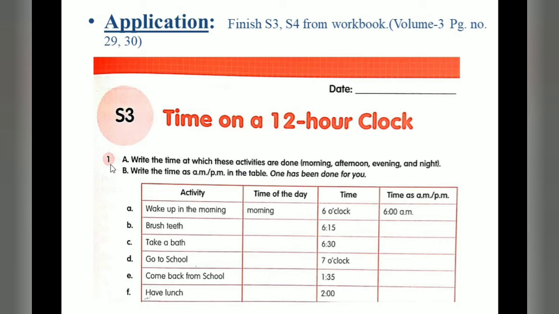The first question, part A: write the time at which these activities are done, morning, afternoon, evening and night, and write the time as AM or PM in the table. One has been done for you. Wake up is in the morning, time is 6 o'clock, so it is written as 6 AM.